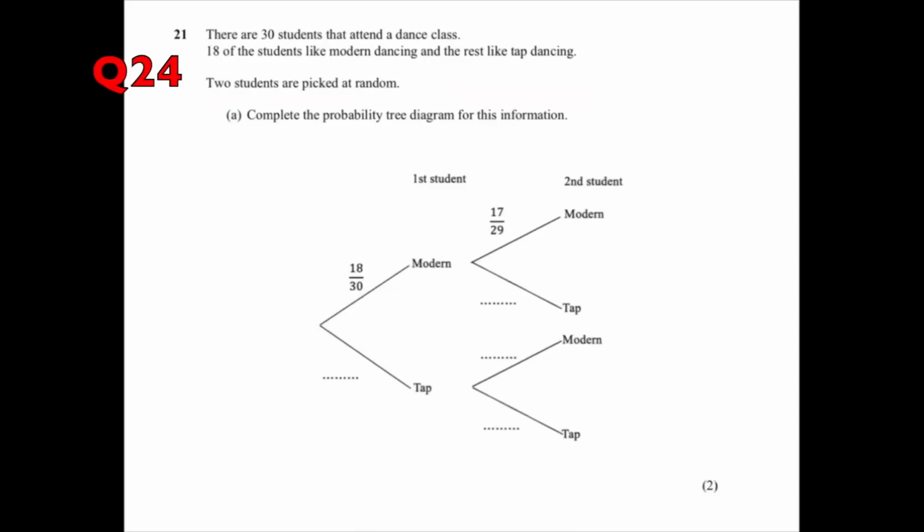Okay, we're being asked to complete the tree diagram. We've got 30 students attending a dance class, 18 like modern and the rest like tap. They've started it for us.